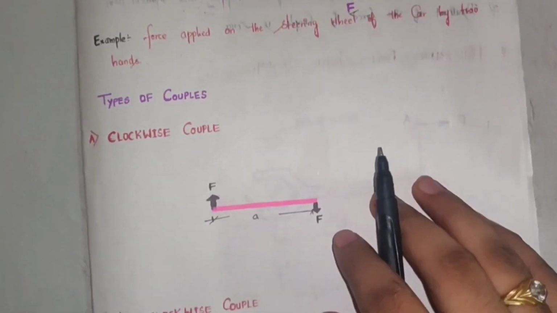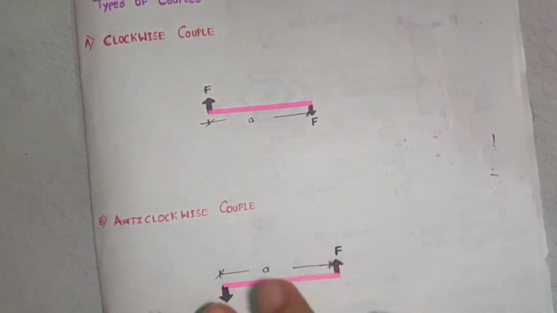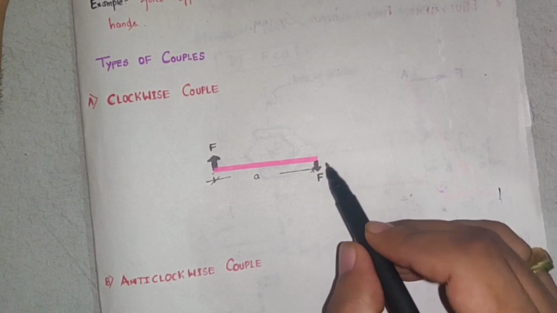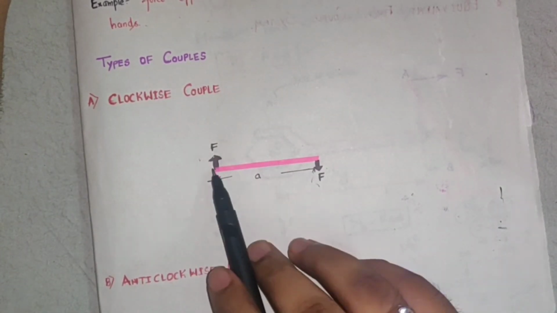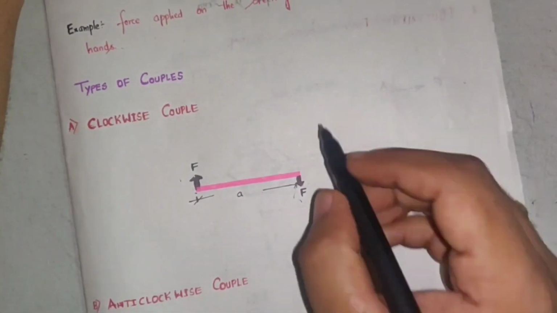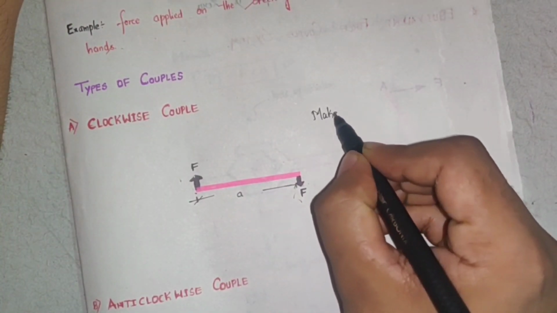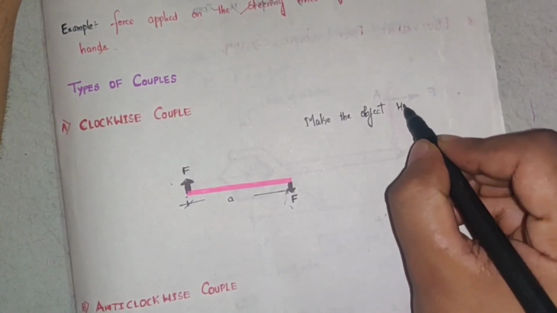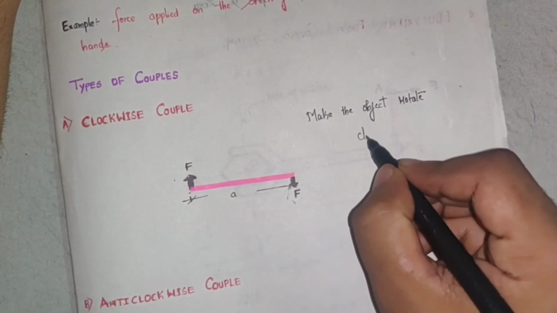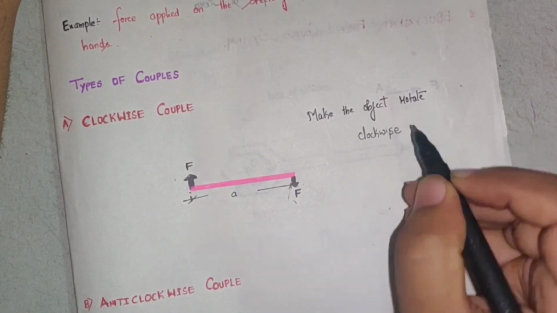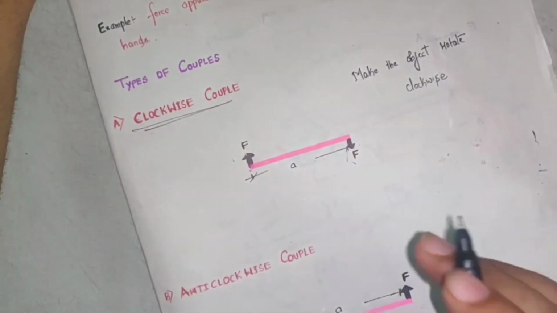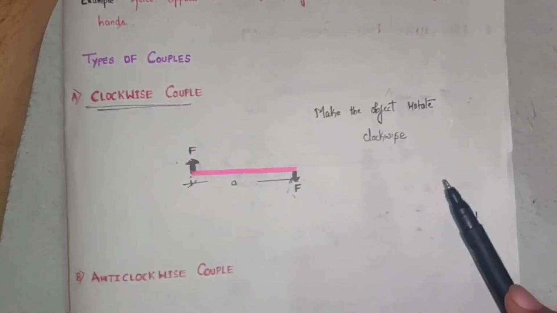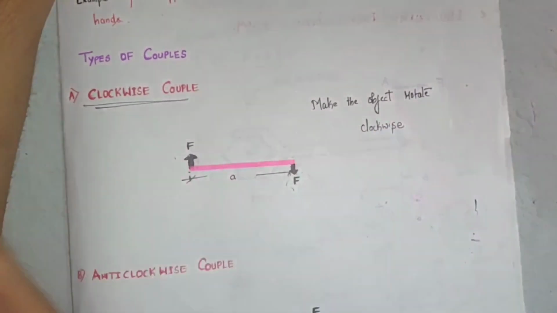Again, couples are classified into two categories based on how the rotation is applied on the object. When two forces applied on the object, of equal magnitude, opposite in direction and parallel to each other, make the object rotate clockwise, then it is termed a clockwise couple.